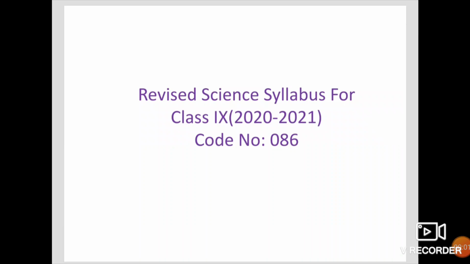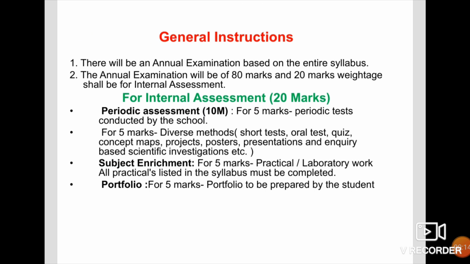Students, now we will see the revised science syllabus for class 9th for the year 2020-21. The subject code is 086. General instruction: there will be an annual examination based on the entire syllabus. The annual examination will be of 80 marks. Here the entire syllabus means the revised syllabus.